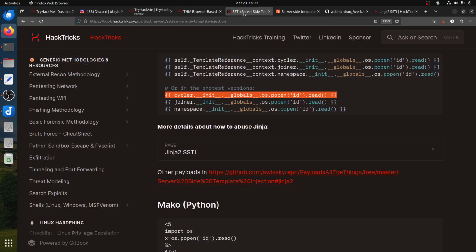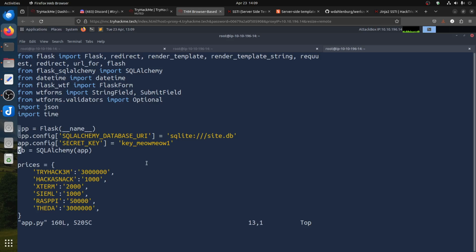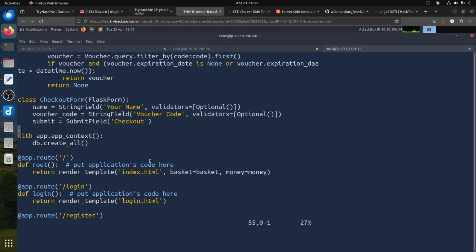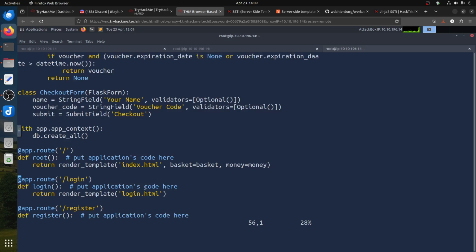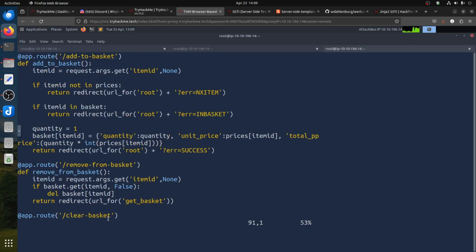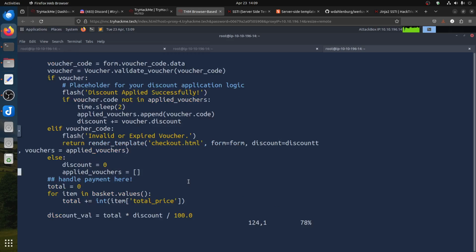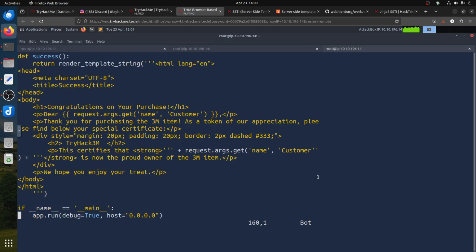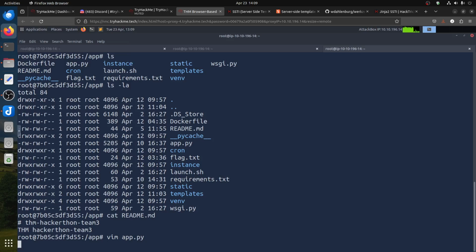I think I forgot how to. In any case, let's not waste too much time on this. And then wherever index, login, get basket, clear basket. Congratulations, you purchased. Okay, we got that.